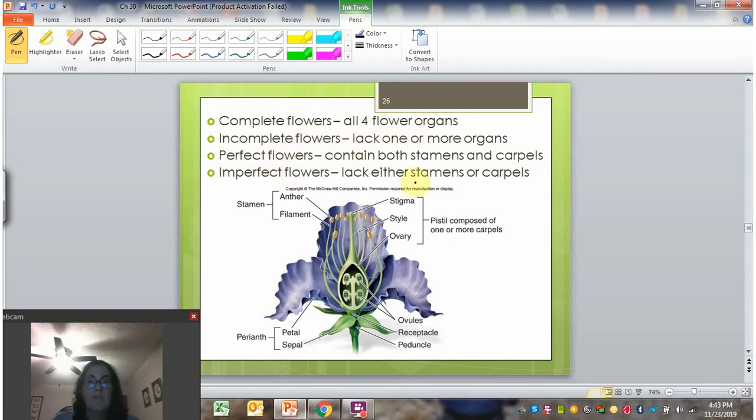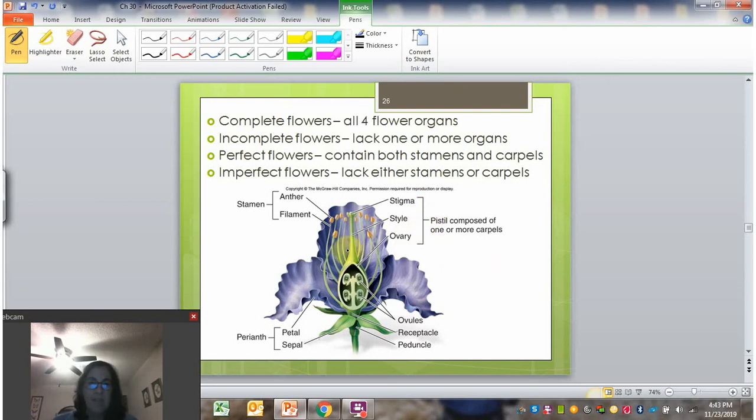And then perfect flowers specifically refer to the male and female parts. So a perfect flower contains both the stamens and carpels, so it contains both male and female parts. And an imperfect flower lacks either stamens or carpels. This is dependent on the organism, so it's not accidental, I guess is what I'm saying. They either make male and female parts on their flowers, or they only have one.